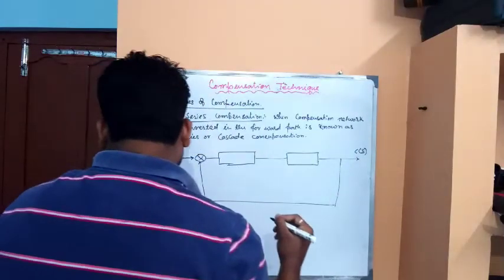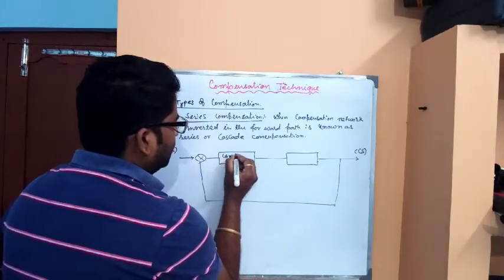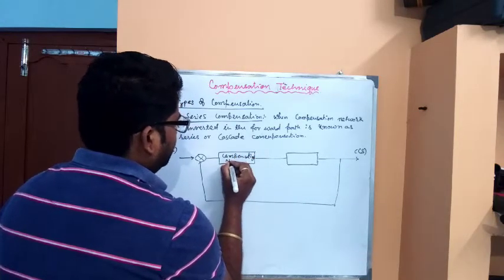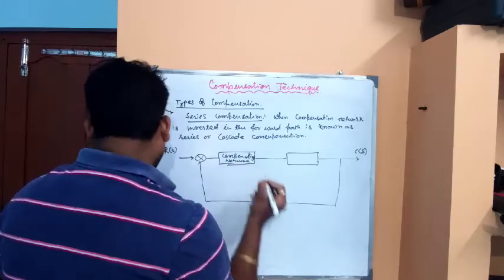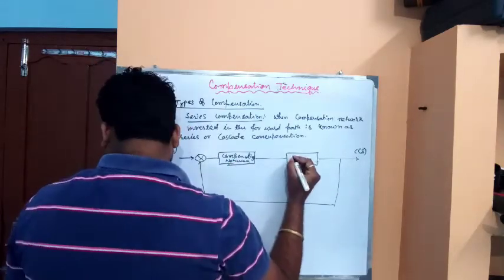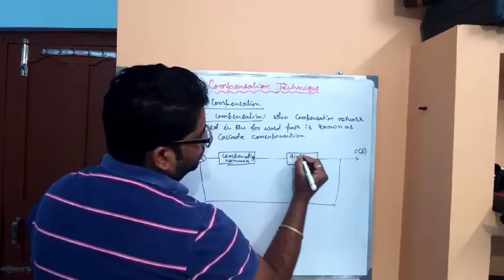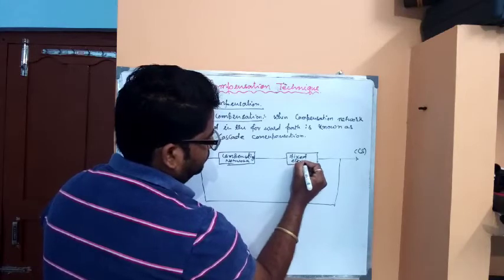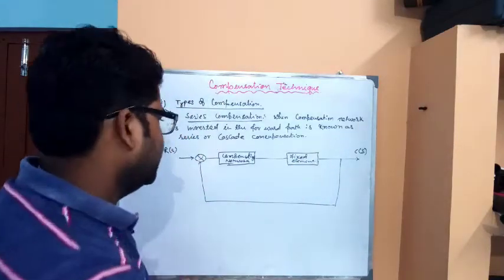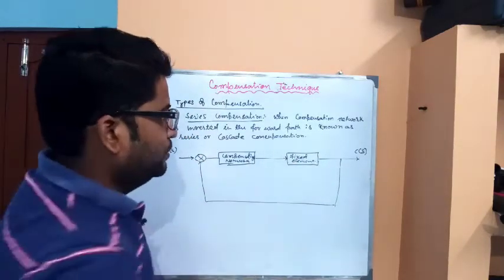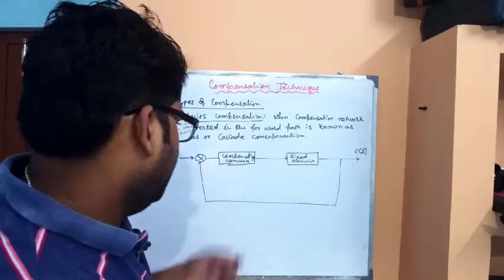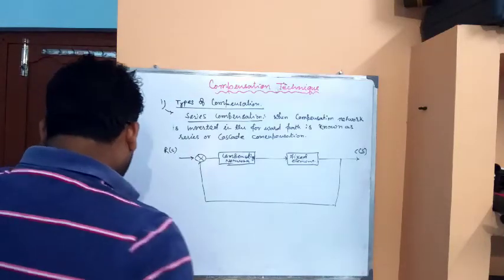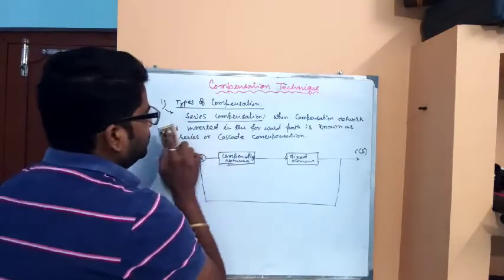This is the compensating network, and this is the fixed element or the existing control system. So this is the example of cascade or series compensation, when the compensating network is connected in the forward path of the system.